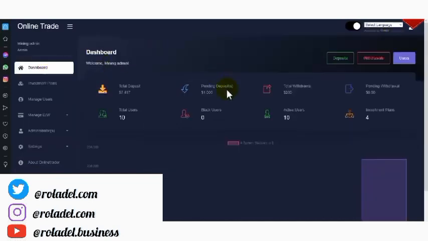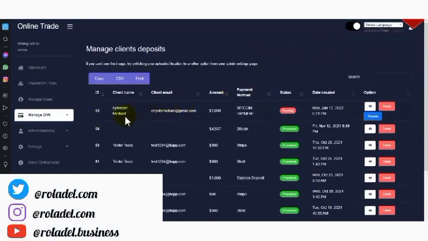This is the admin dashboard of this particular website. As you can see, the admin dashboard looks so organized. What I need to do now is approve this transaction, so I'll click on manage. We have manage deposit, and we have manage withdraw. We made a deposit from the user account, so I'll click on manage deposit right here.